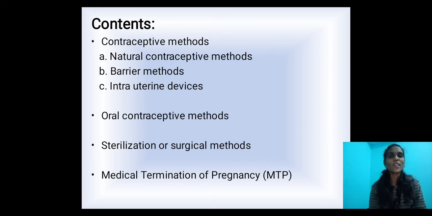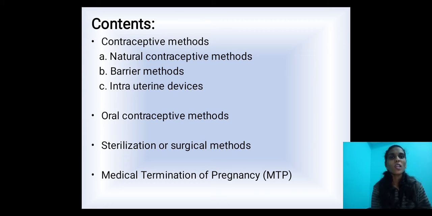In this class we are going to study reproductive health and how to maintain our health. Today's contents are contraceptive methods. In that we are studying three methods: first, natural contraceptive methods; second, barrier methods; third, intrauterine devices. These three methods come under contraceptive methods.